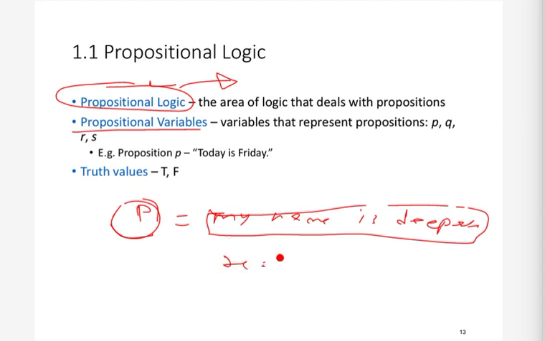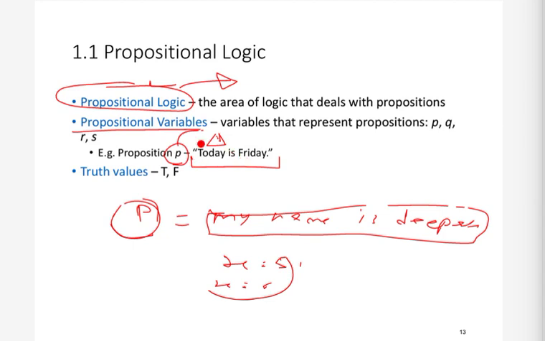So these are numerical variables. Similarly, in propositional logic we have propositional variables. They represent the propositions. For example, this proposition, today is Friday, we can represent it using a propositional variable. So a simple thing, propositional variable.